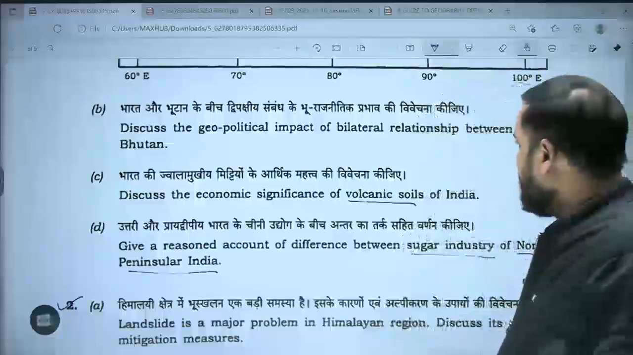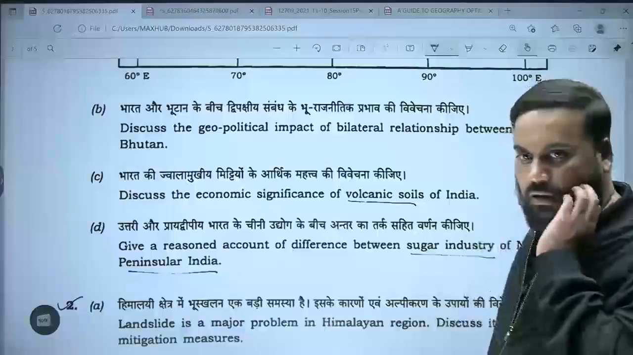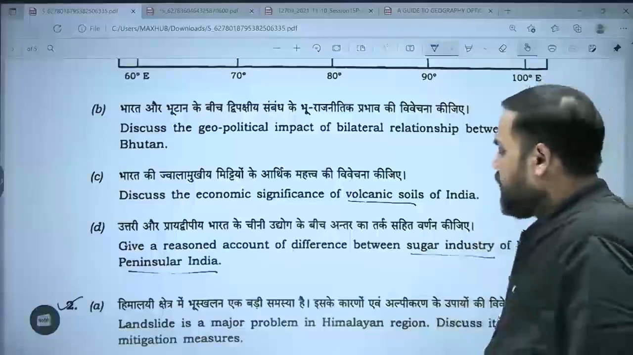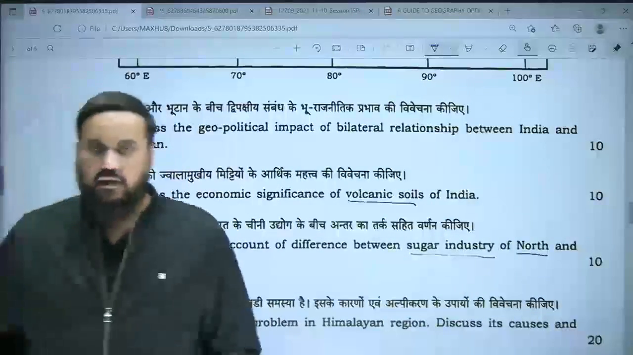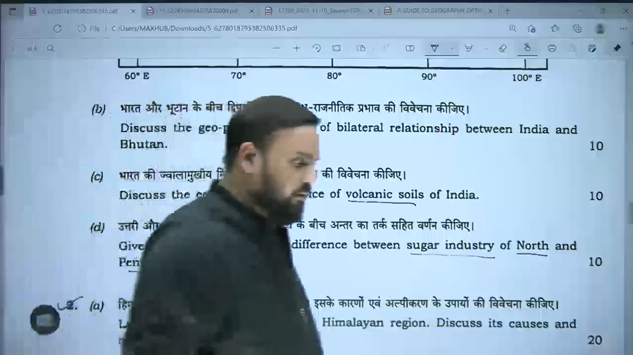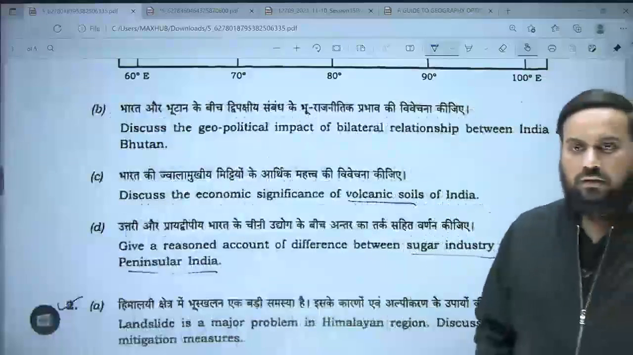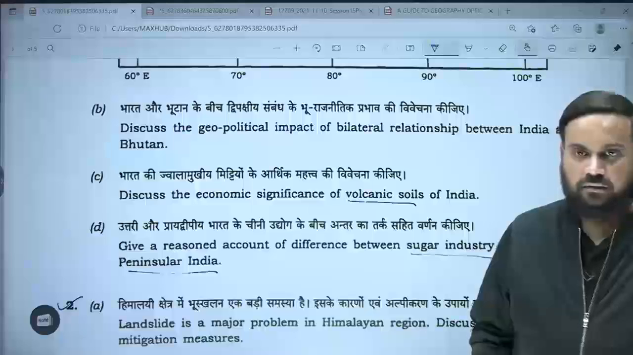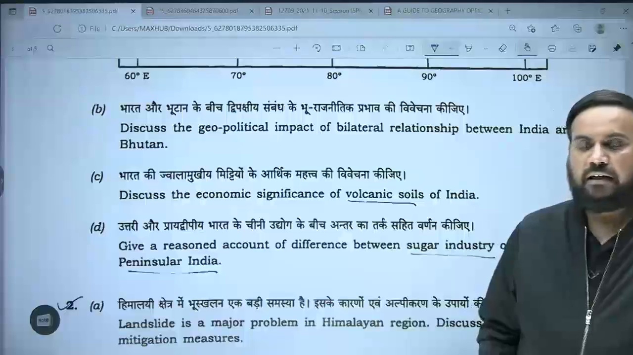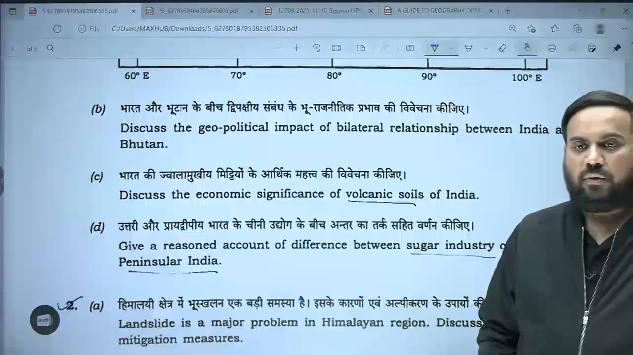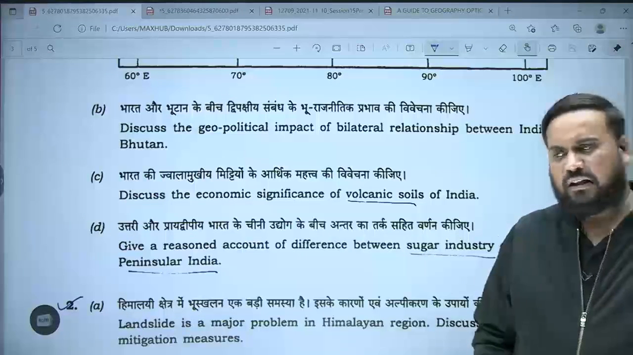So discuss the geopolitical impact of bilateral relations between India and Bhutan. So tell me, when I am talking about geopolitical impact, can we say we can frame this answer in two parts? Can this geopolitical impact be regional impact? Like what is the impact in the South Asian region? And can we say it can also be thought of from the perspective of global impact?